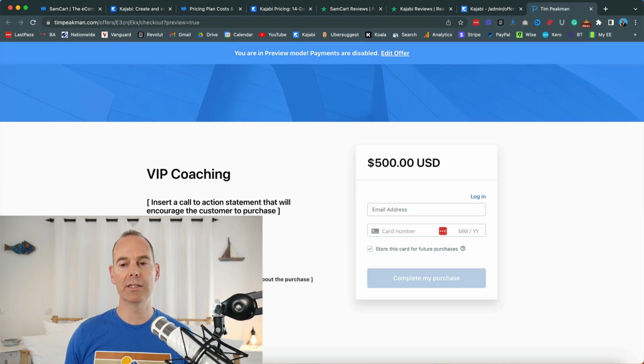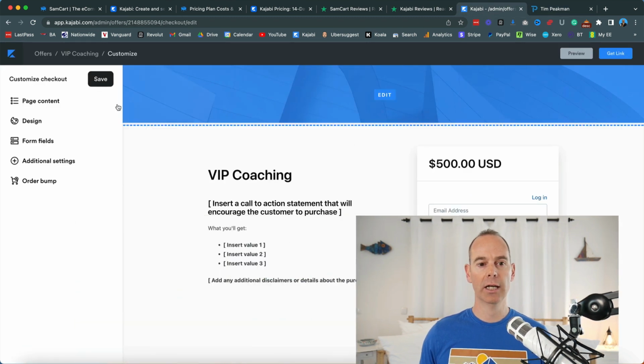It's quite basic at the moment, but I would either put my branding in the banner and then put some more sort of benefit-led bullet points here. So this is what we're going to get first, second, and third. And then you can customize the checkout. But again, there's some more things here.